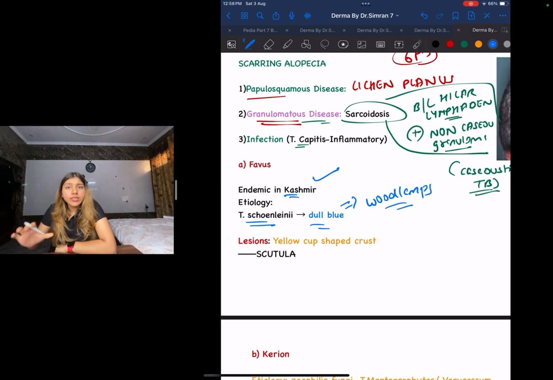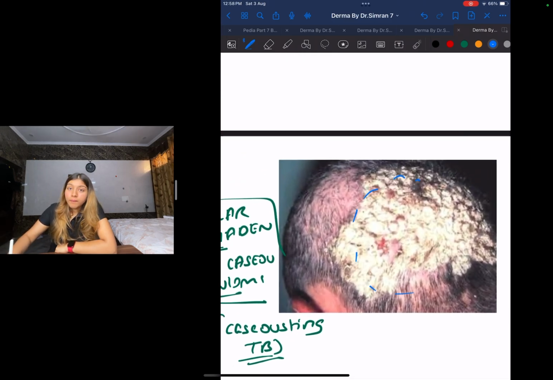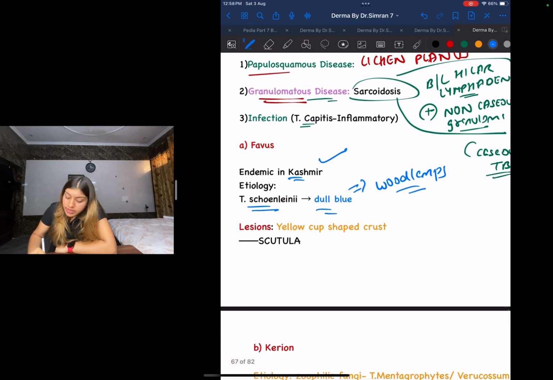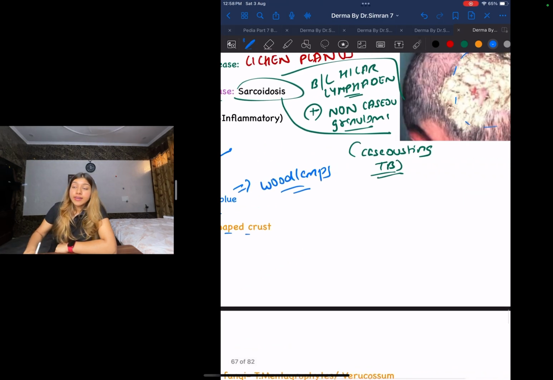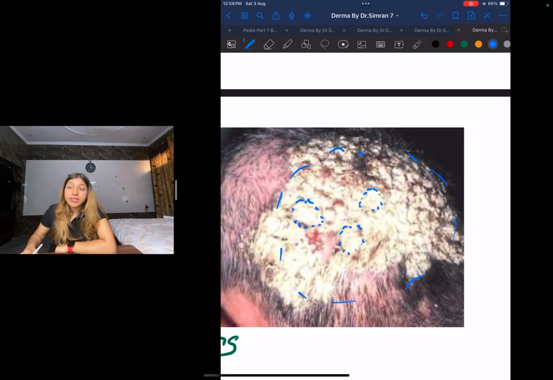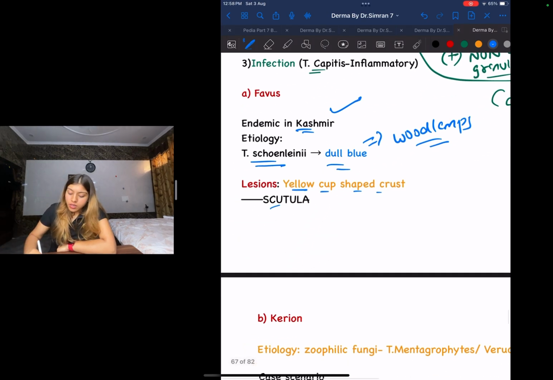And how does the lesion look? Let us look over here. You can see this yellow color. This yellow color is going to give you a cup appearance, right? So you're getting this yellow cup-shaped crust. I hope you can see this. This yellow cup-shaped crust is going to be your Favus, endemic to places like Kashmir. Also called scutula.